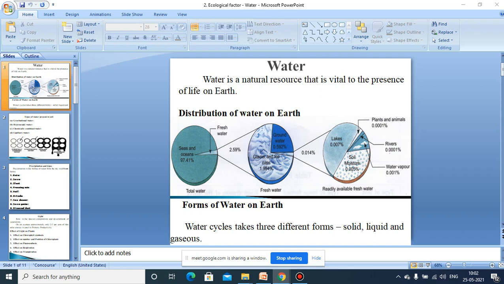So now, the water which is present in the oceans and the seas evaporates, because a greater area of the earth is covered by sea and ocean. We have seen that about 97% of the earth's water is in the seas and oceans. And from this surface, there is a continuous evaporation of water. But in ice caps and also from the snow at the mountain tops, water can evaporate directly.